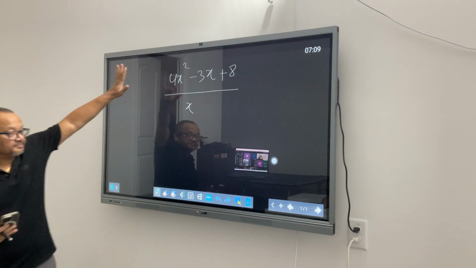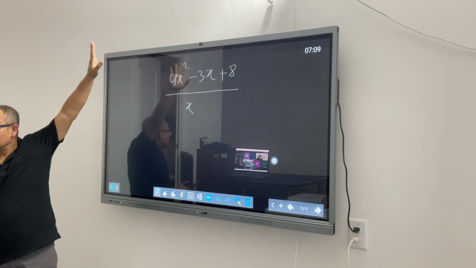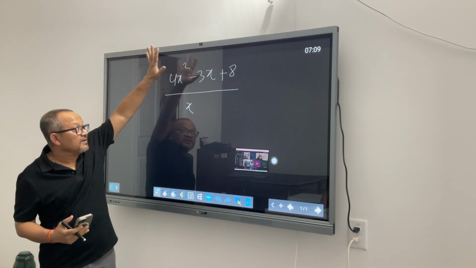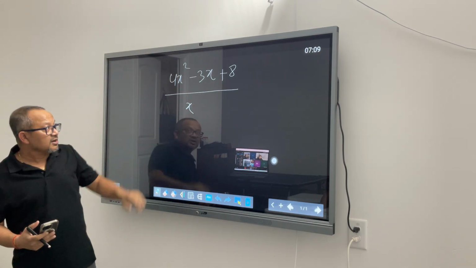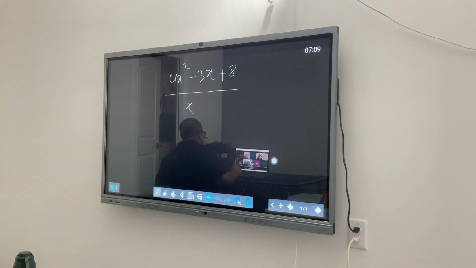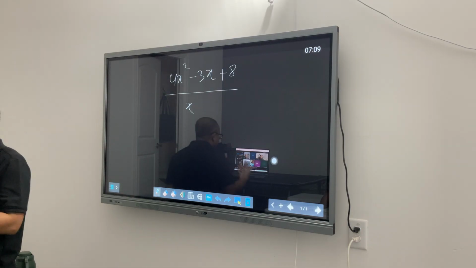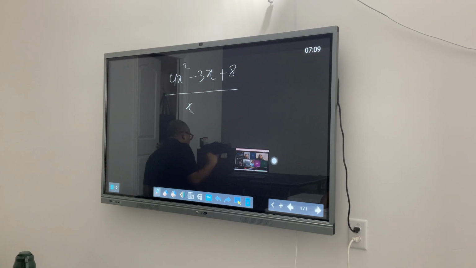So we saw what we mean by dividing a polynomial by a monomial, and we looked at both the scenarios when we have a remainder or when we don't have a remainder. So what we'll do is we'll look at some problems, okay?